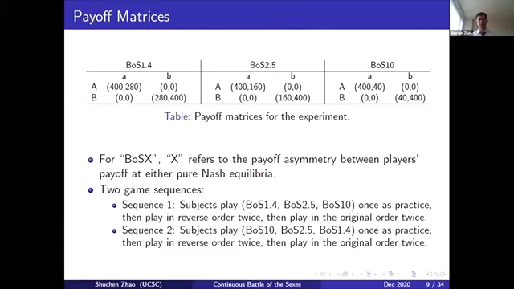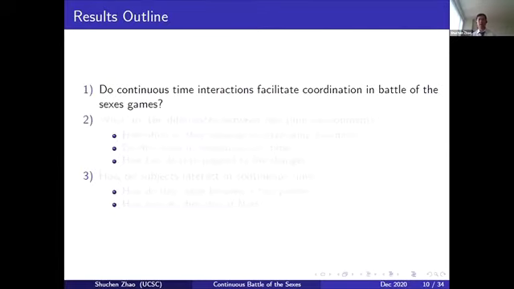To check the order effects, I have two different game sequences between subjects. In both sequences, they play all three matrices in a rotating manner. The only difference is that in sequence one, they first start with the BUS 1.4. It is predicted by the previous literature that people are more likely to coordinate in the BUS 1.4, the easy case. In sequence two, they play the game in a similar way, but they start with a more difficult game. Okay, so let's go back to my results.